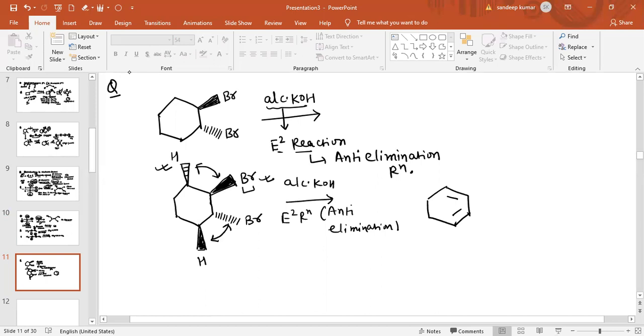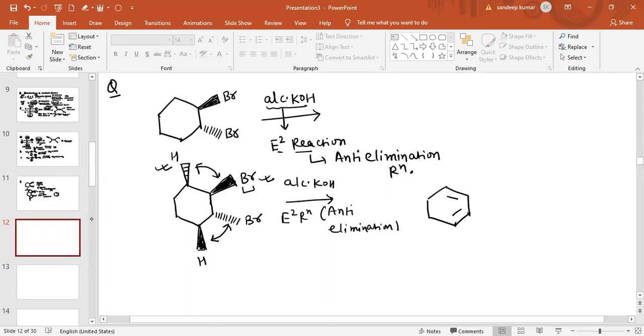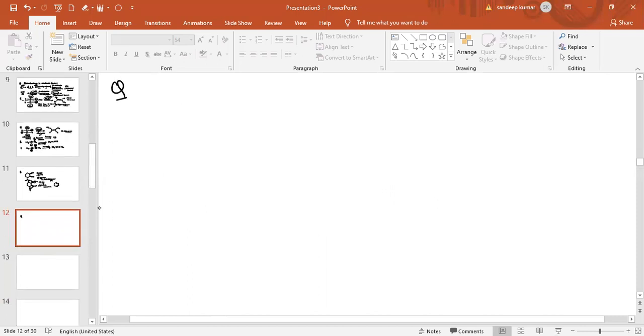Now see another question related to the stereochemistry of elimination reaction. The compound is given like this. On the solid wedge position, there is a group which is C6H5. While on this position, which means into the plane, a Br group is there,